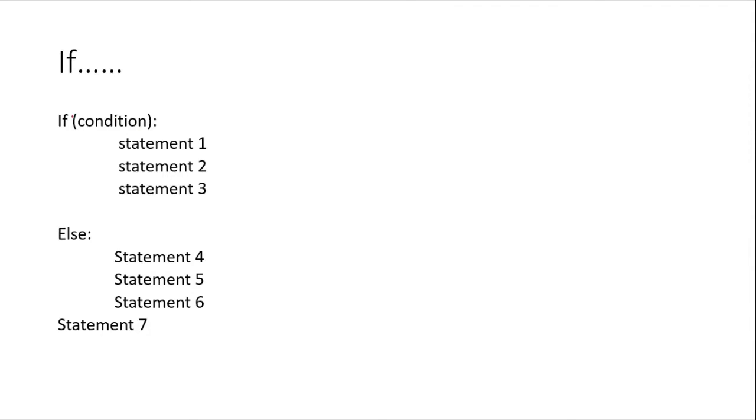We write if, within the round brackets we write the condition, then we write a colon, and in Python we follow indentation. Do you see that statement 1, statement 2 and statement 3 are after one tab space? This is not in this straight line. These statements are written after one tab space. So the statements written inside if, leaving one tab space, that means maintaining the indentation, are the statements which are